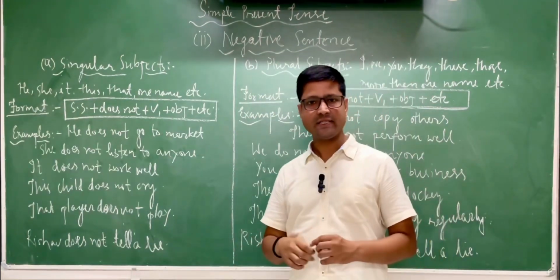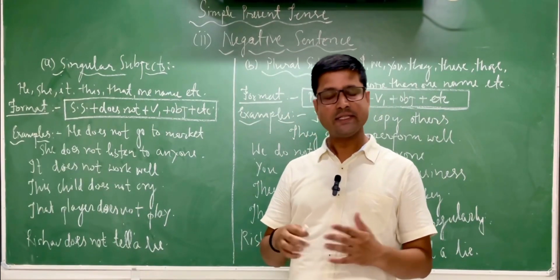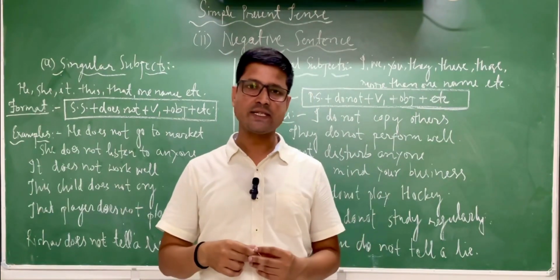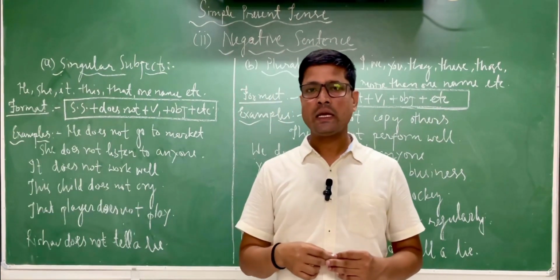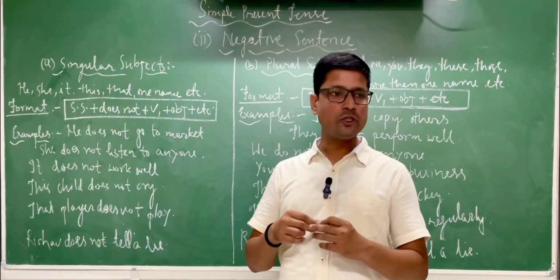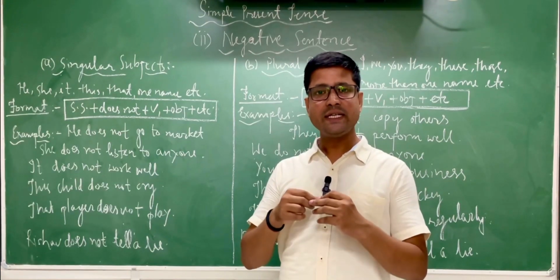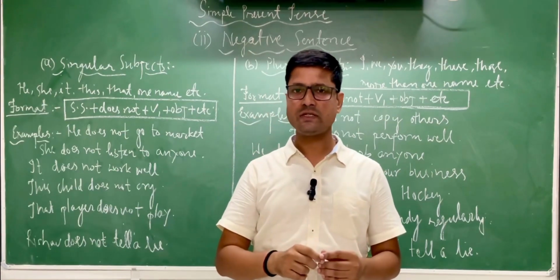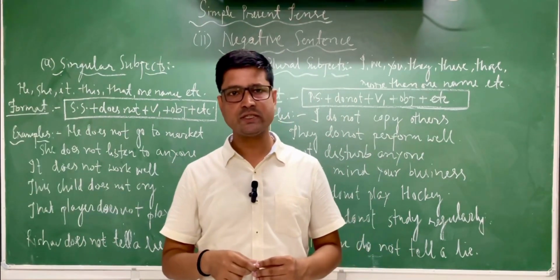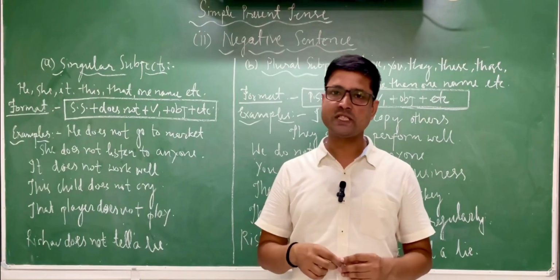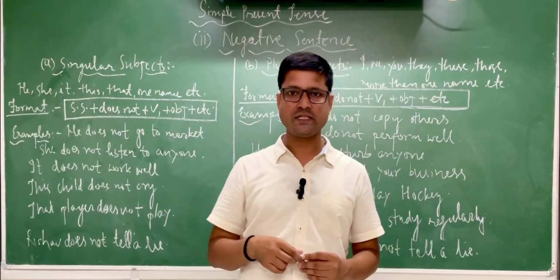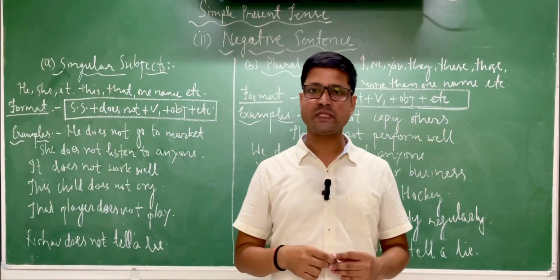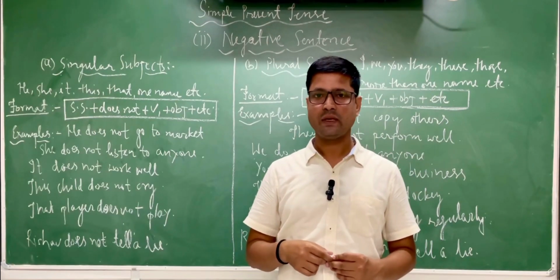Then I divided tense into three kinds, as it is very simple: present tense, past tense, and future tense. After it, I told you that each and every tense has four types. First, we will talk about present tense: simple present tense or present indefinite tense, present continuous tense or present progressive tense, present perfect tense, and present perfect continuous tense.